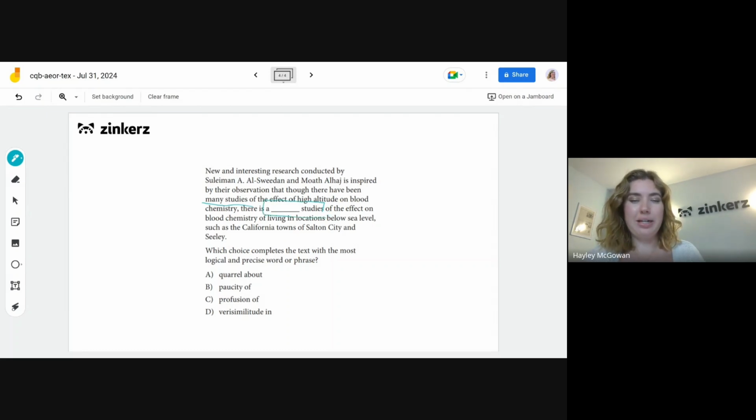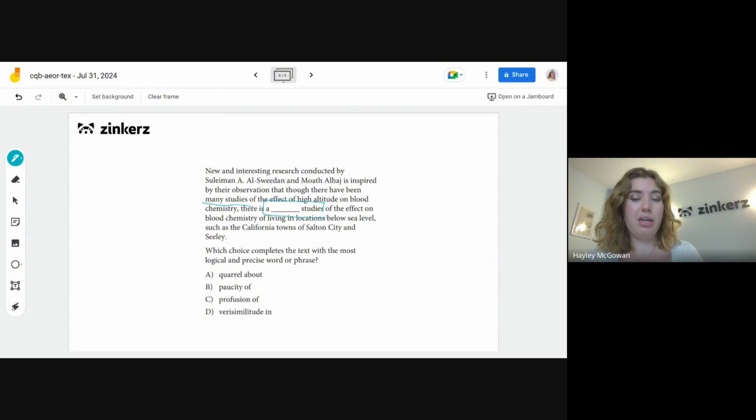So if we're thinking about the relationship, the mirroring that we have here, we're talking about there are many studies on this, and then in our blank here, we have a blank before studies as well. So we're probably going to be mirroring that adjective many. So we're saying, okay, how many studies are there? There's many on this first thing, the effect of high altitude, but there's not many, essentially.